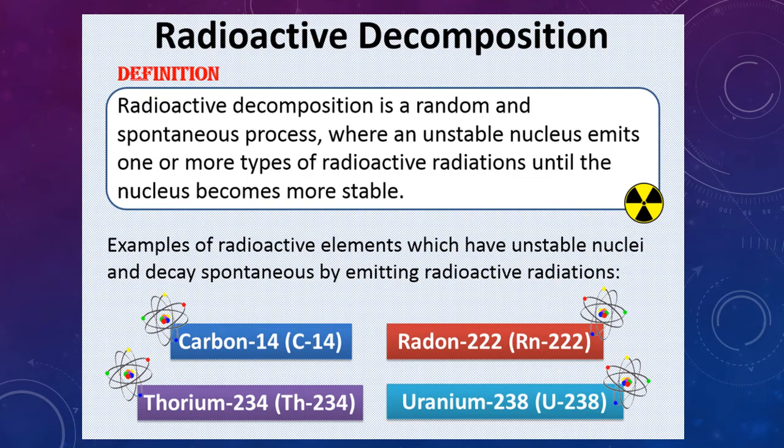Those uranium, thorium, and cobalt, these are all unstable, so they try to become more stable. During this process is where they release these radioactive rays. Examples of radioactive elements which have unstable nuclei are carbon-14, thorium, radon, and uranium.